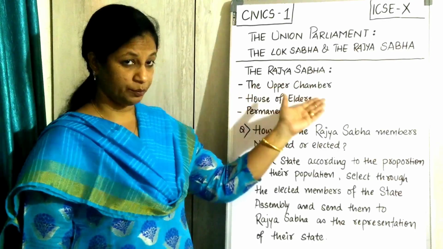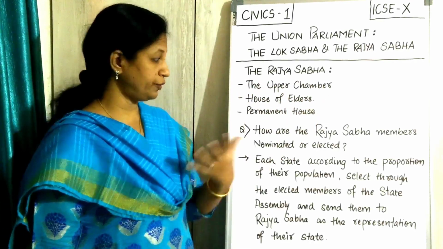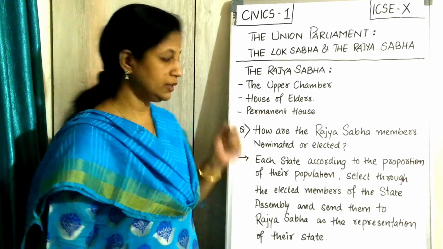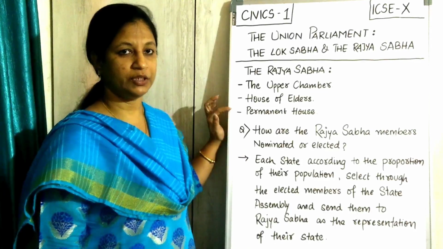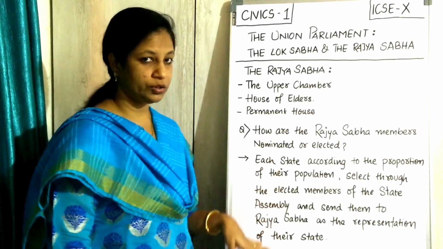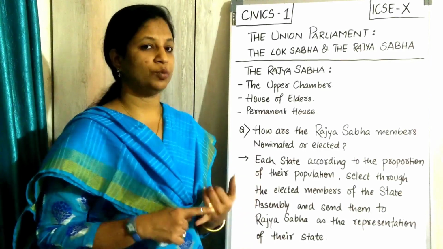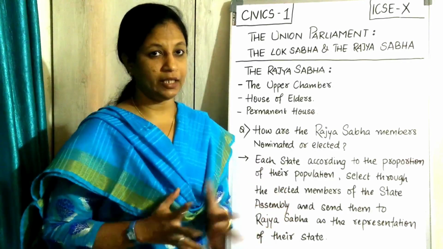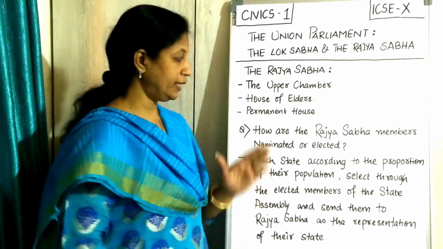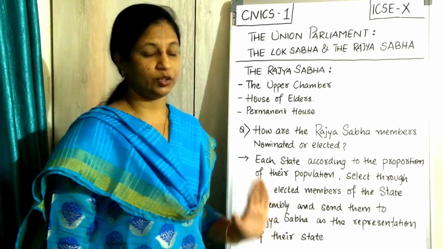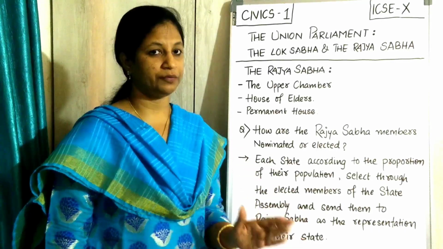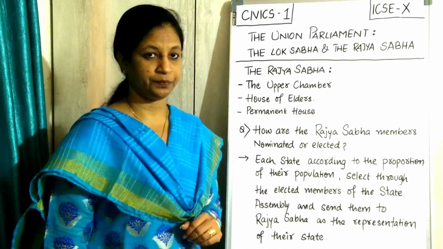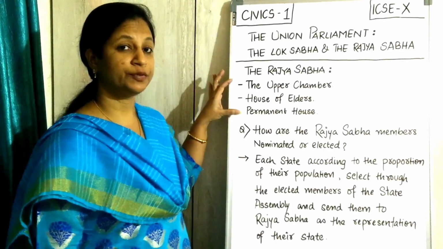Like it is the upper chamber or the upper house, house of elders, permanent house. This is very important: permanent house. This we will be talking about in the term. We have lots of terms coming here now. We have the composition, how they are elected, everything in detail we will be going through. Don't be in a hurry. Whatever is given here, just concentrate on that, and slowly one after the other you will be getting the points. So first one, these are the different kinds of names.